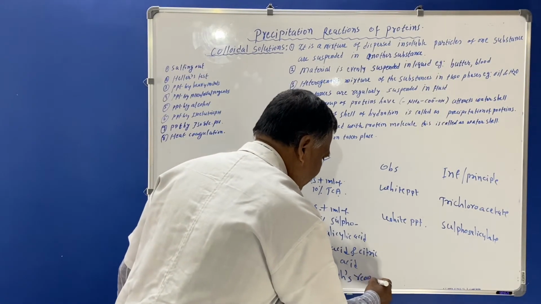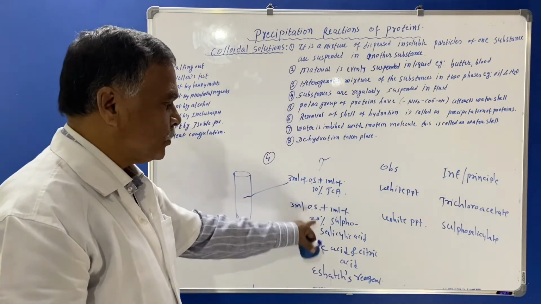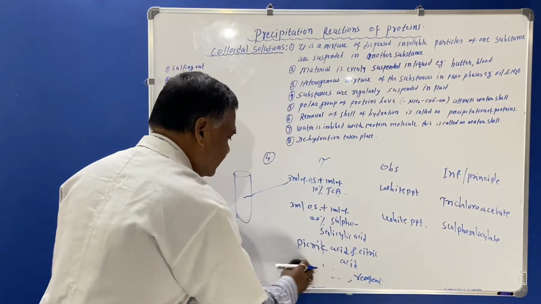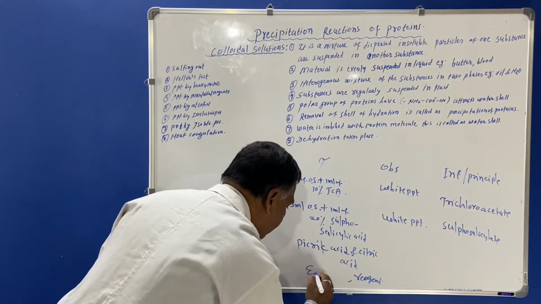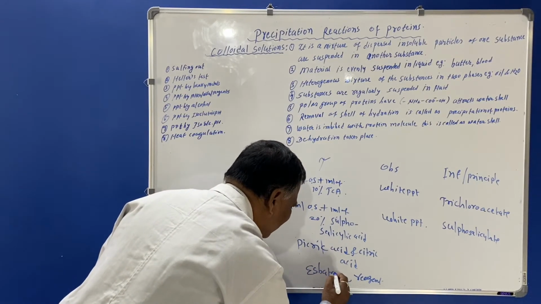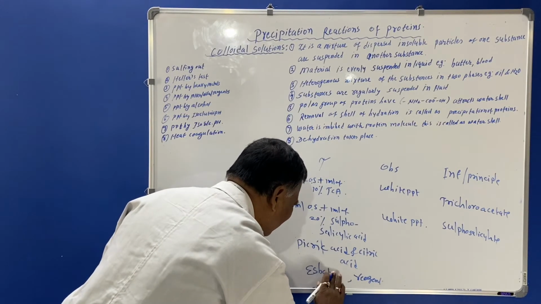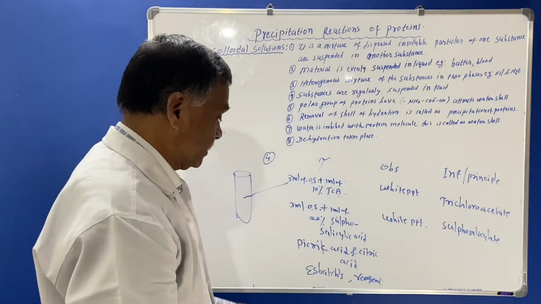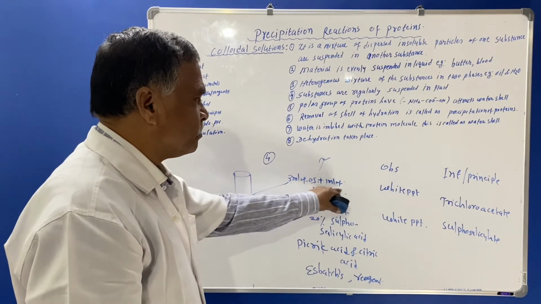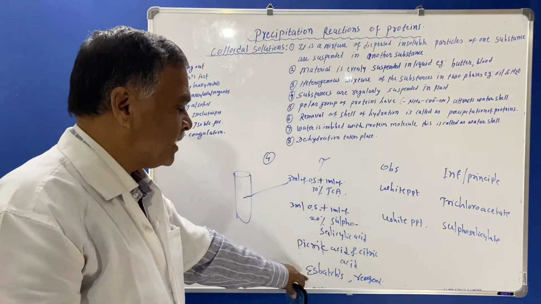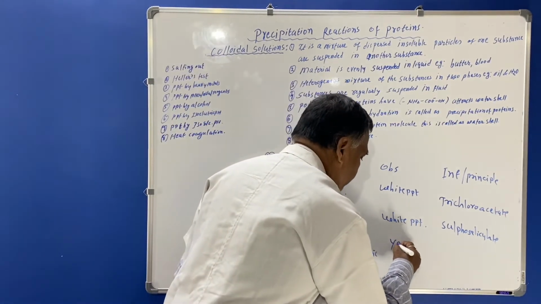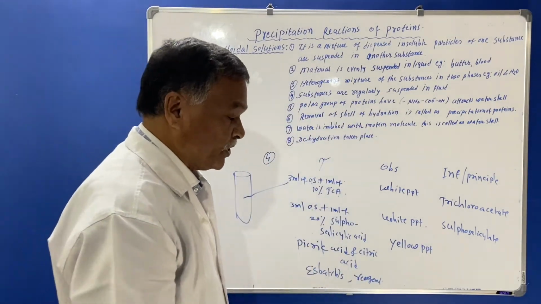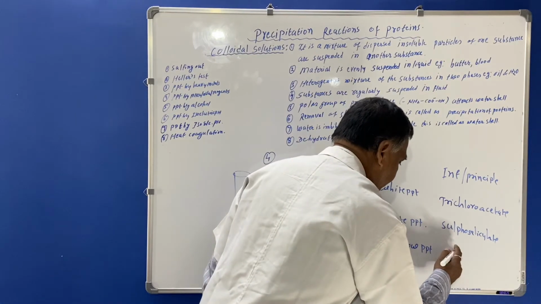So for this S-batch reagent, if we take 3 ml of original solution plus 1 ml of S-batch reagent, then yellow precipitation occurs, and this yellow precipitation will form alkaline picrate.